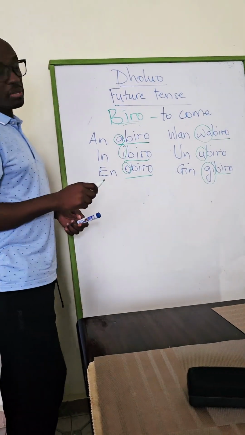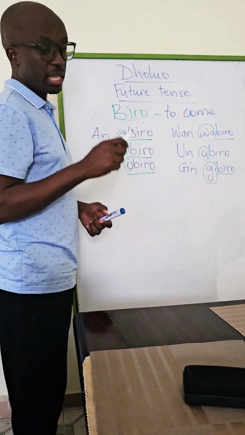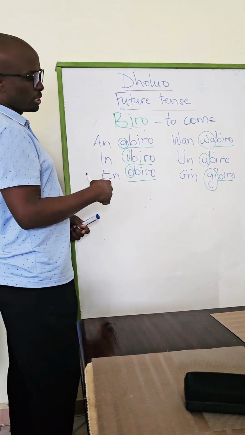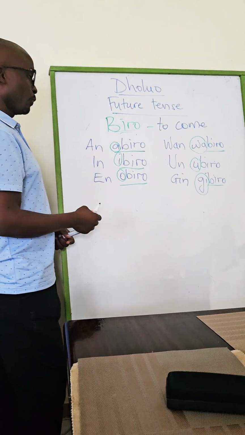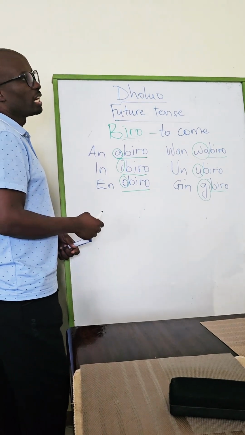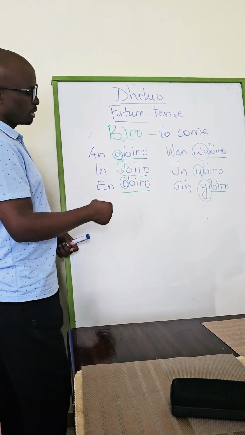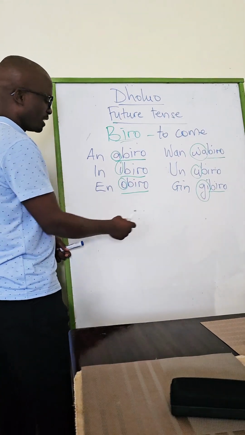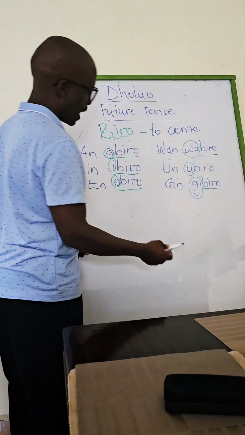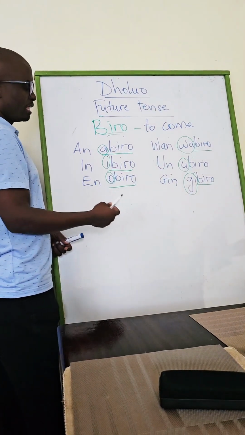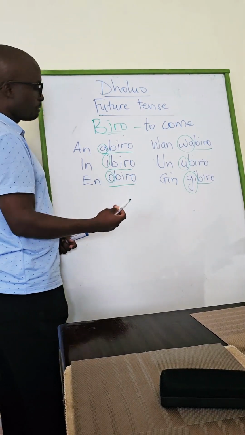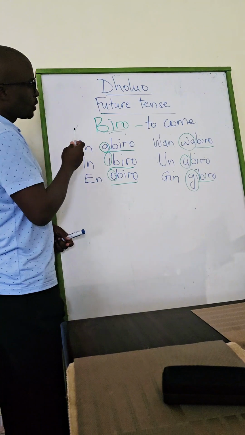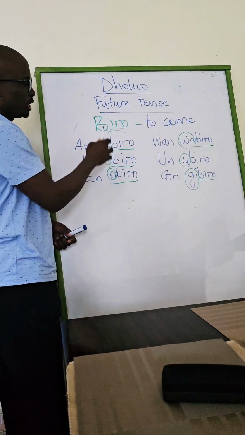Now, this is the verb that we are going to use to speak in the future tense, okay? Normally they call such verbs auxiliary verbs. So the way you would say in English, I'm going to come, or I'm going to read, I'm going to run, I'm going to speak. In that case, I'm going is the auxiliary verb, which is to help you speak in the future tense. In Dholuo, we are going to use to come, which is Biro.